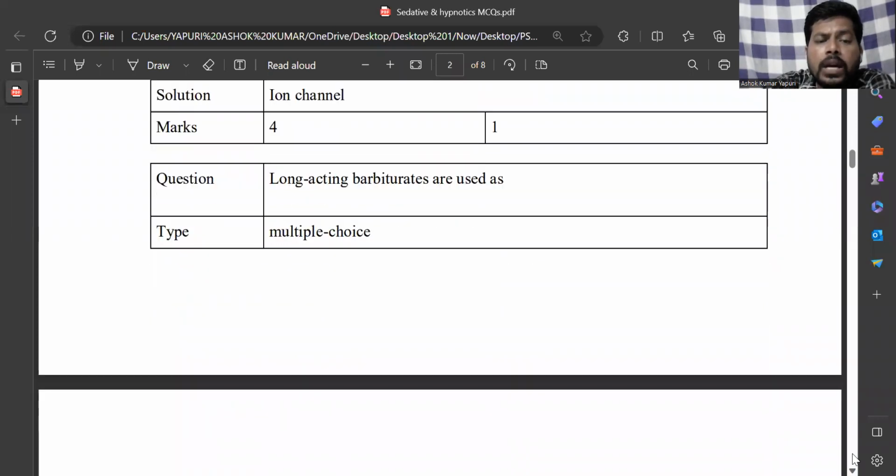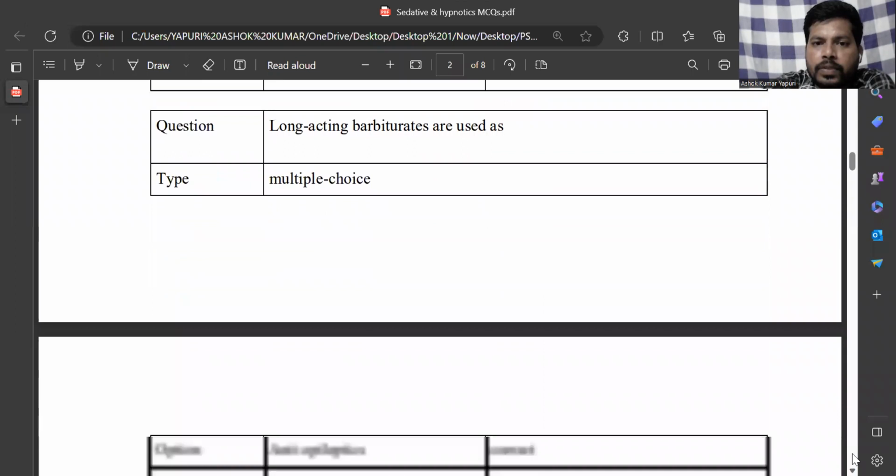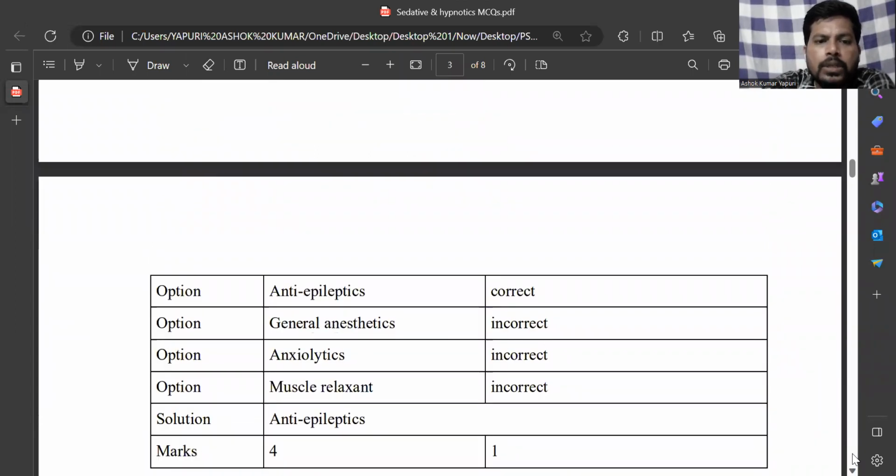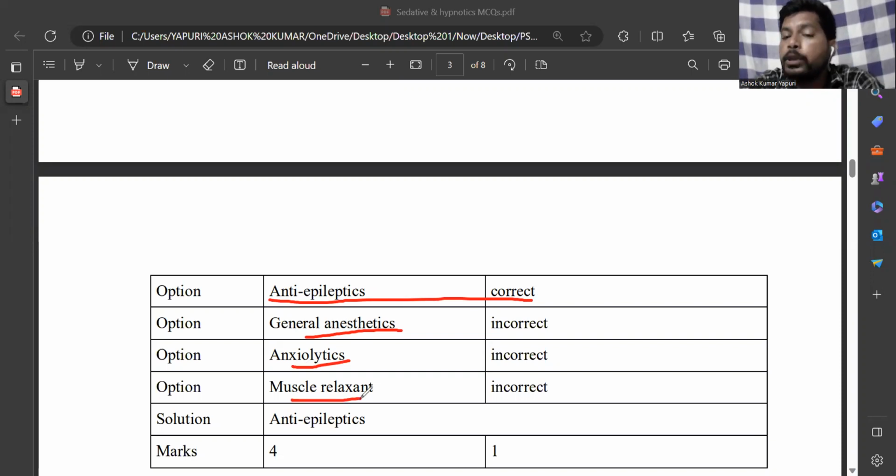Next, which are long-acting barbiturates? The correct answer is long-acting barbiturates like mephobarbital as well as phenobarbital, used as anti-epileptics. Ultra-short-acting barbiturates are used as general anesthetics. Also some of the barbiturates are used as anxiolytics, and some of the benzodiazepines like diazepam are used as muscle relaxants.